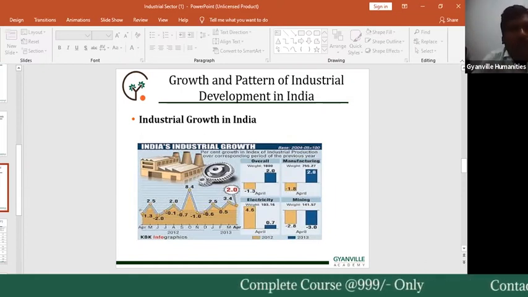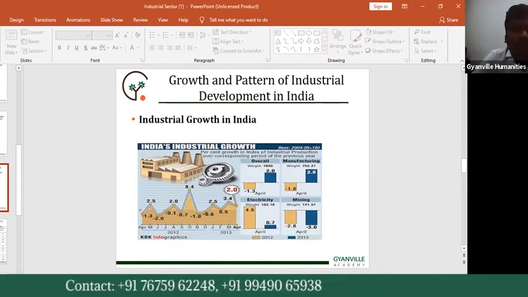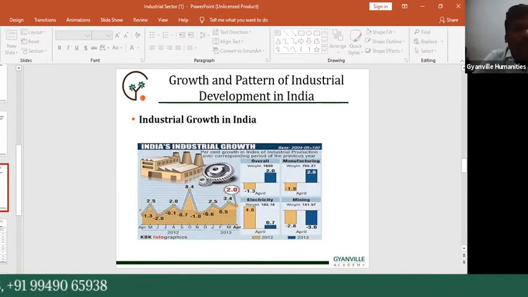Later on, industrialization at medium and small scale was taken up in all states. The main sectors in industrialization today are electronics, transport and telecommunication.